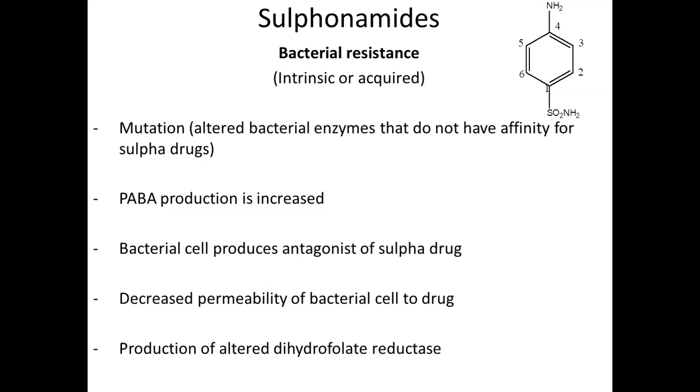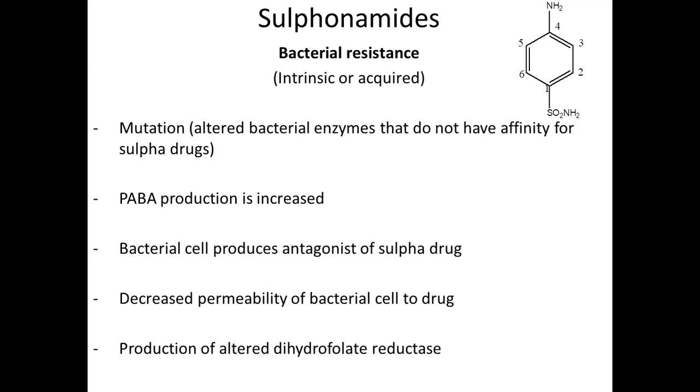When the PABA concentration exceeds the concentration of sulfonamide, sulfonamide will not be able to competitively antagonize that enzyme. Because it is competitive antagonism, and we all know that competitive antagonism is related to the concentration of the agonist and the concentration of the antagonist. Here, who is the agonist? PABA. Who is the antagonist? Sulfonamide. So if the concentration of PABA, the agonist, increases, antagonism is not possible.